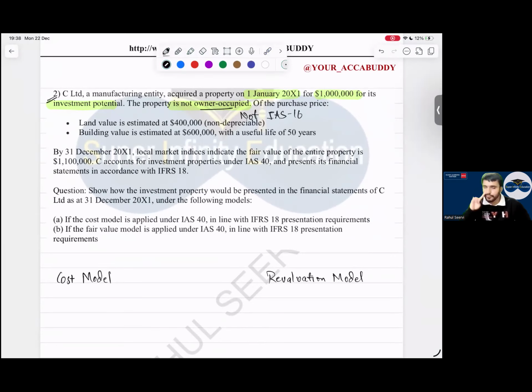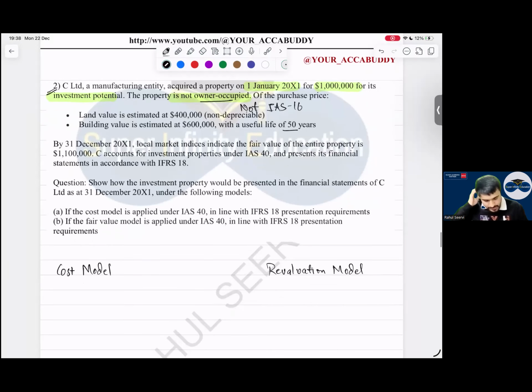Purchase price they have given 400,000 for land. Will you depreciate land, baba? Nice, sir. 600,000 for building which has a useful life of 50 years. By 31st December 20X1, local market indicates what is the fair value? 1.1 million. C accounts for the investment property under IAS 40 and presents its financial statements in accordance with IFRS 18. IFRS 18 means what? Investing category. Simple. So we have to show the presentation of both of them.